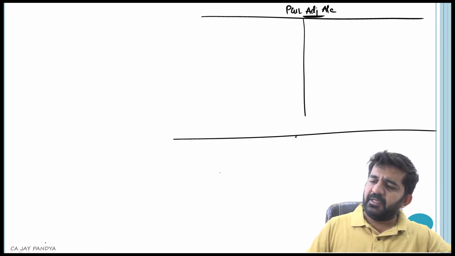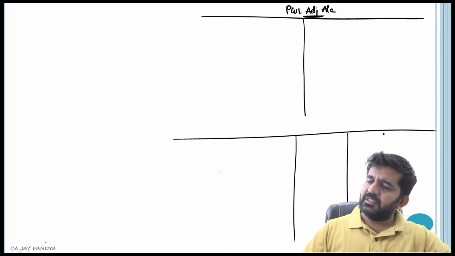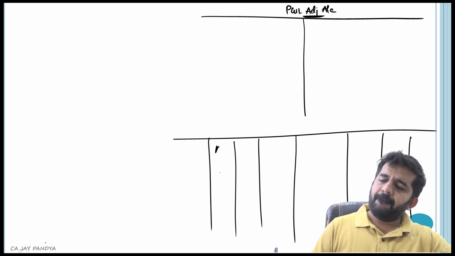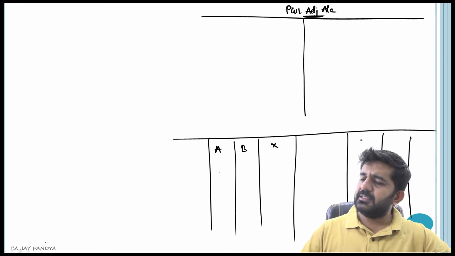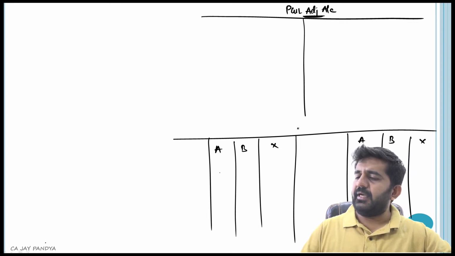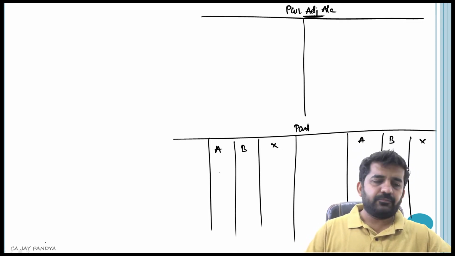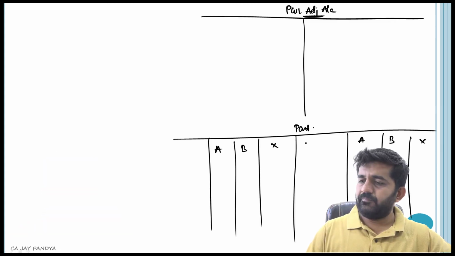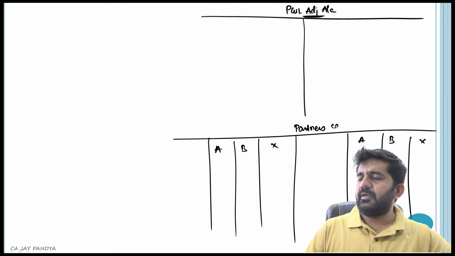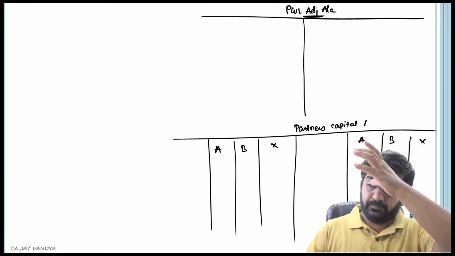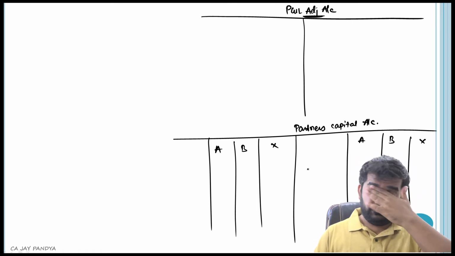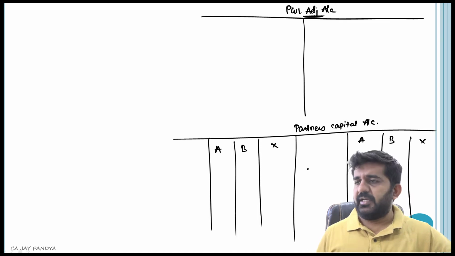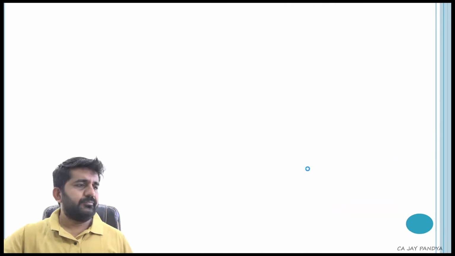I'll also be preparing partners' capital account with three partners A, B and X.